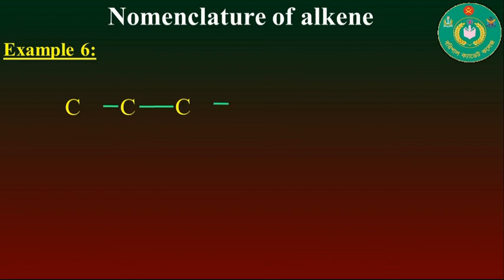Okay, now let's move on to the last one for alkene. Here the carbon atoms are covalently bonded, and then the bonding sites are filled by hydrogen atoms.